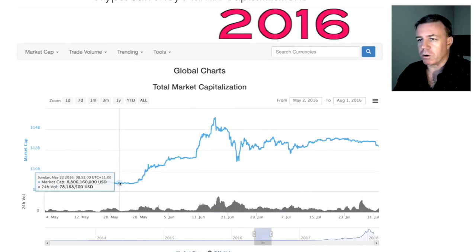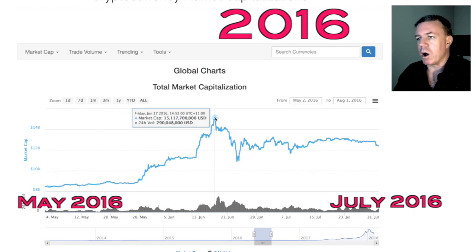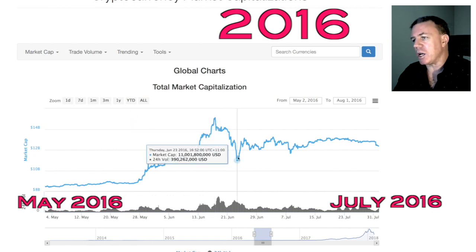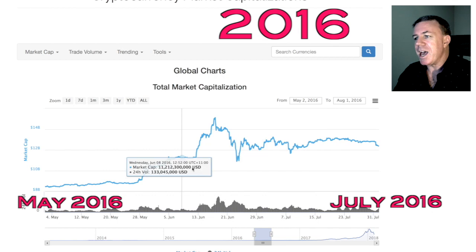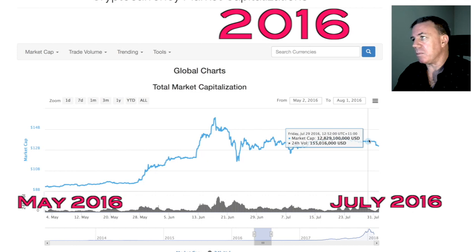We now skip to a further graph where we have May 2016 right here with the overall market cap at 8.7 billion. It then went right up to around 15 billion right here, and then retraced down and bounced back to flatten out at a higher low. The date here would be July of 2016.